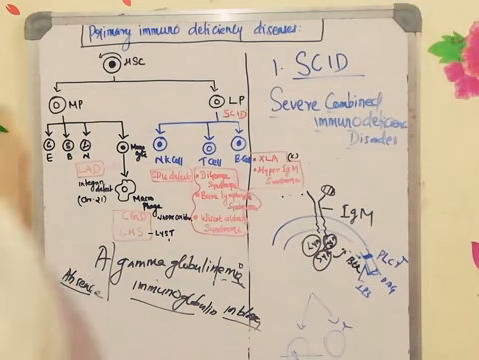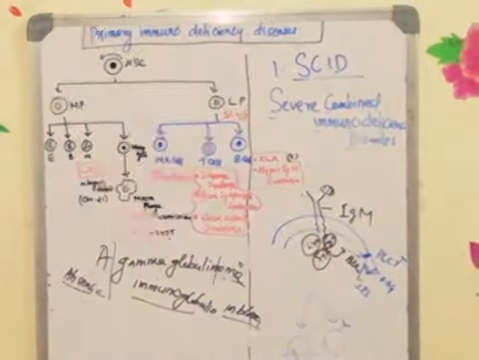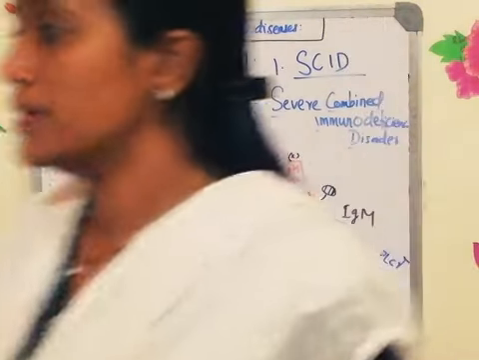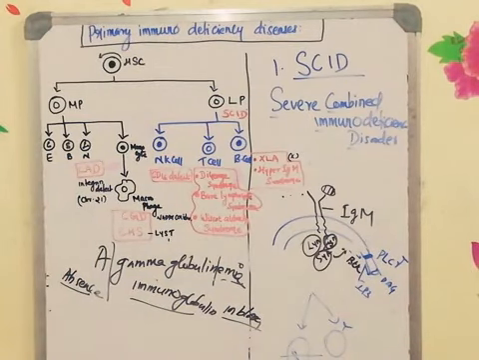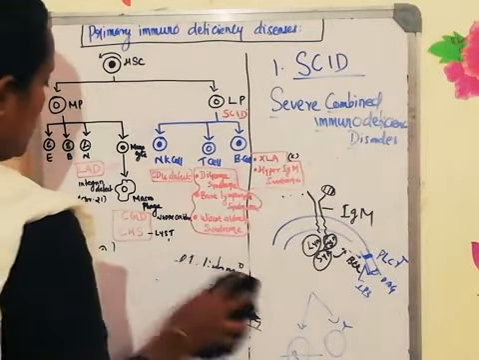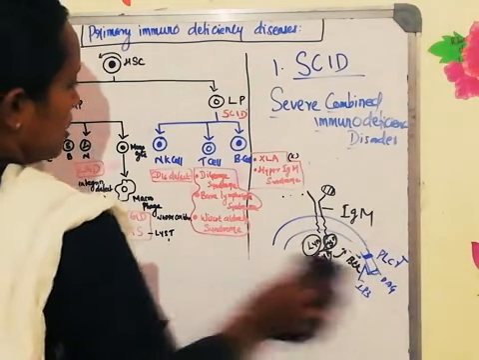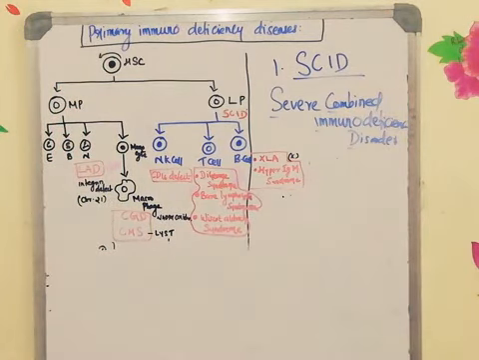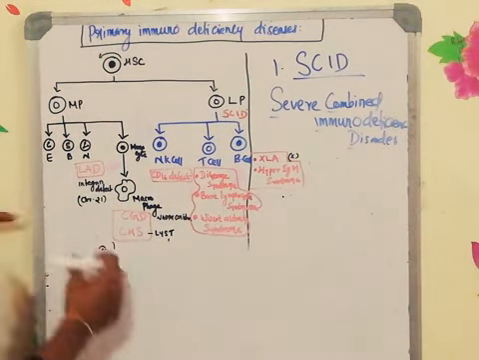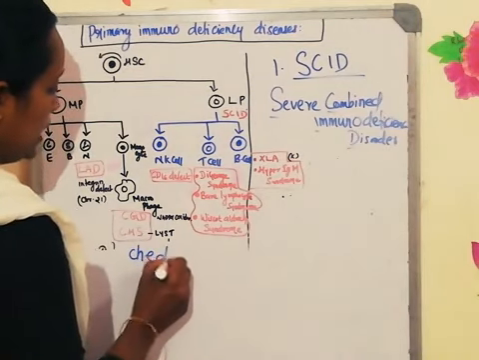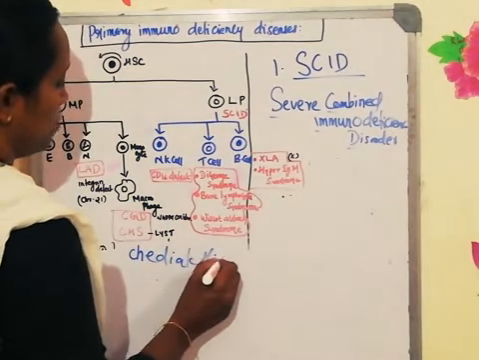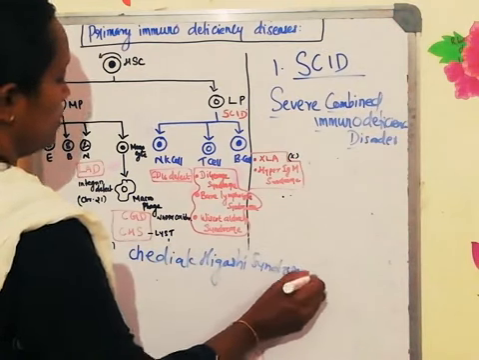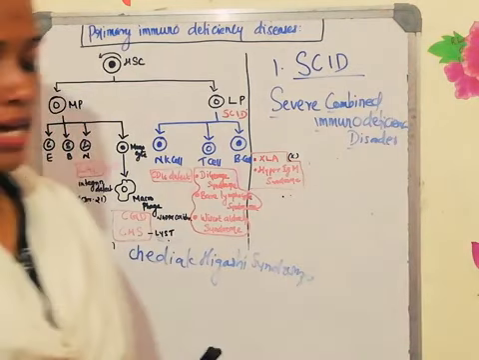Another one is known as CHS. CHS stands for Chediak-Higashi syndrome. In the case of CHS, it is because of a lysosomal trafficking enzyme, known as LYST. So this disorder is called Chediak-Higashi syndrome. Why is it happening? That is because of a defect in one of the enzymes called LYST.